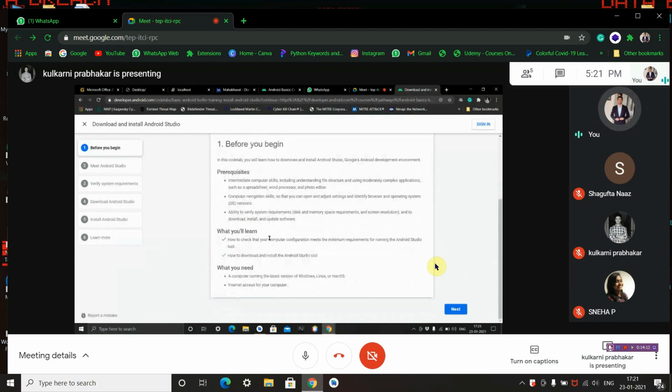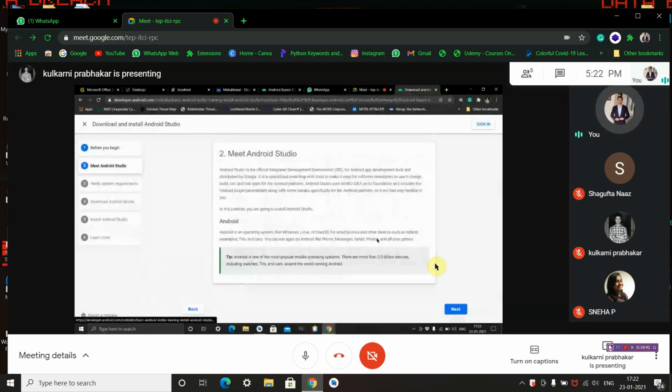Now, what you will learn in this: how to check that your computer configuration meets the minimum requirements for running the Android Studio tool, how to download and install Android Studio tool. What you need is a computer with an internet connection and the latest version of Windows, Linux, or Mac operating system. That is all you need. Now, the next step is